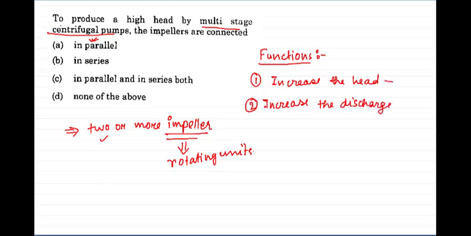Where we have to increase the head, there we will connect the impellers in series, and when we have to increase the discharge we will connect the impellers in parallel. Okay. So remember this. For this question, to produce high head, to increase the head, we will connect them in series. Okay. So B should be the correct answer.